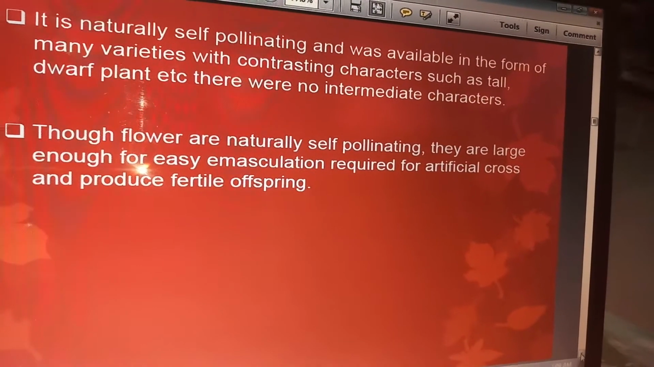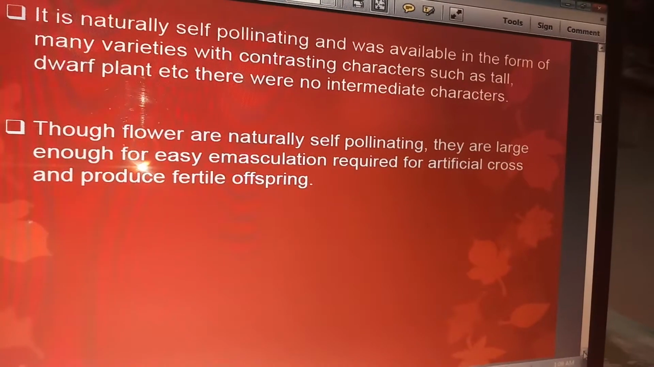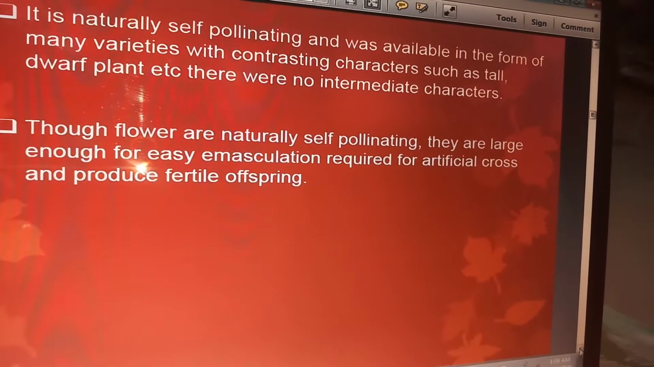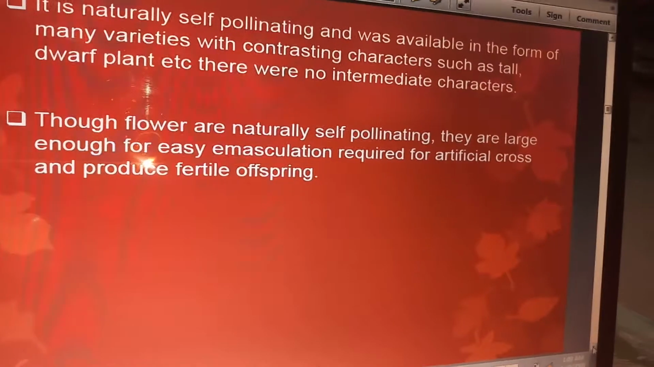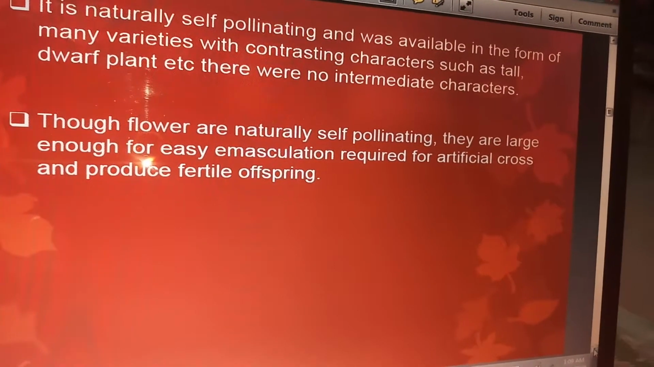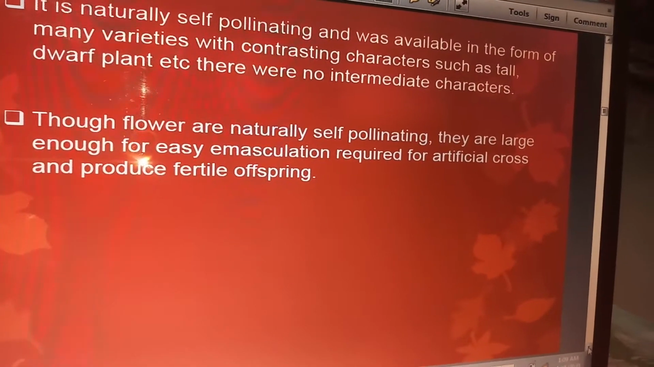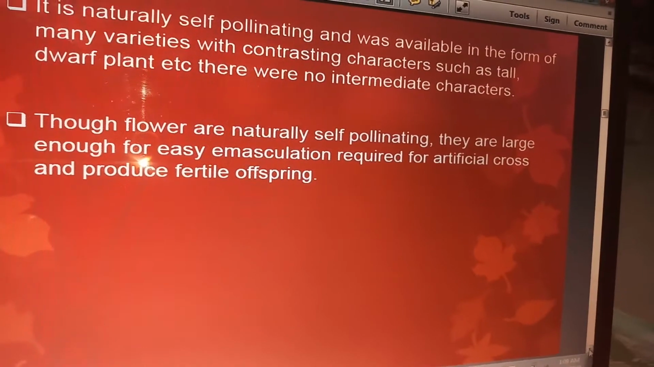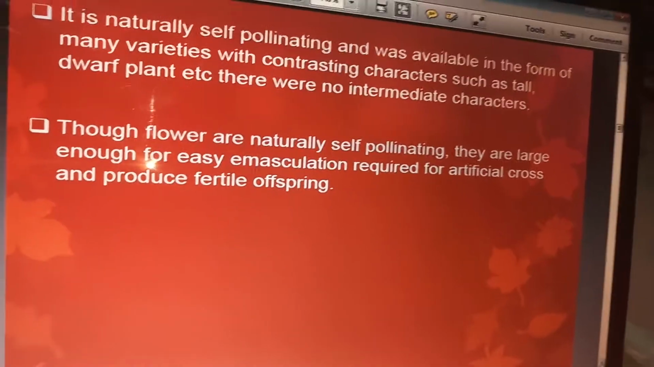Though flowers are naturally self-pollinating, they are large enough for easy emasculation. Emasculation means removal of anther, and it is required for artificial cross and to produce fertile offspring.